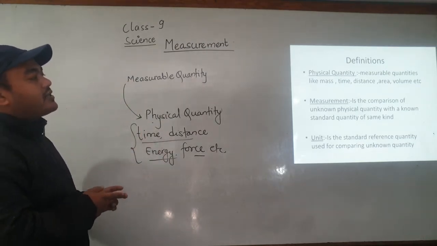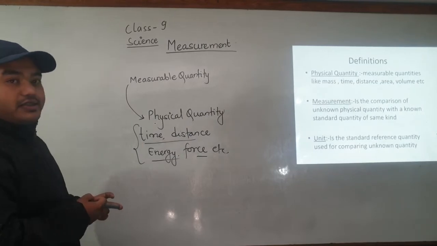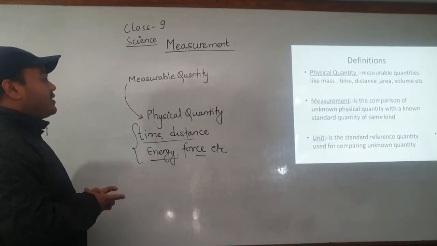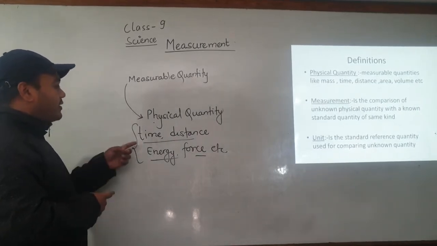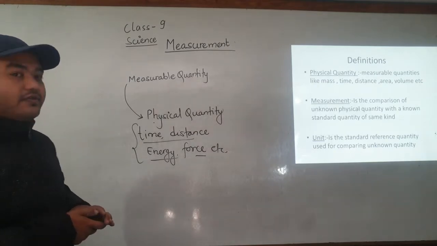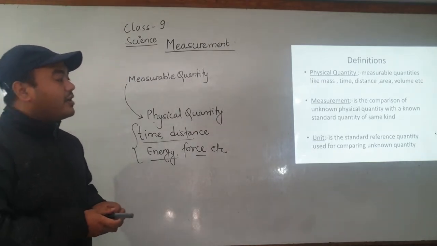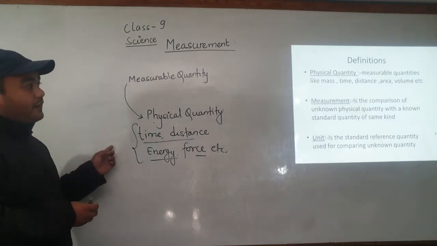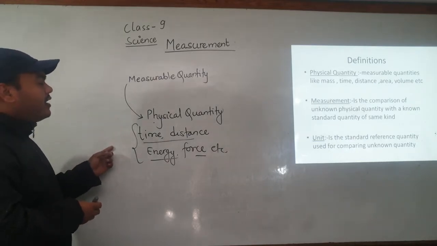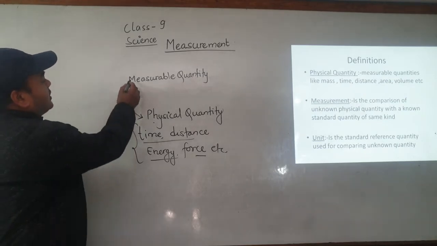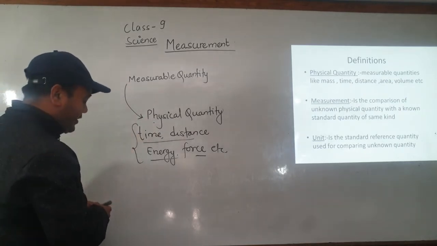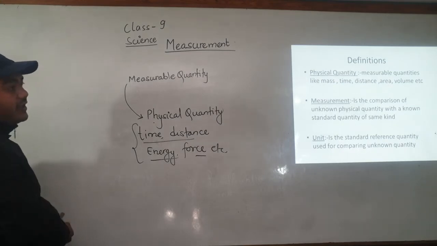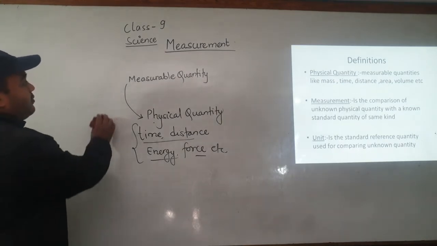So simply we can say that measurable quantities are called physical quantities, like time, distance, energy, force, work done, temperature, luminous intensity. They are physical quantities. And while defining physical quantity, we have to keep in mind what measurement is.